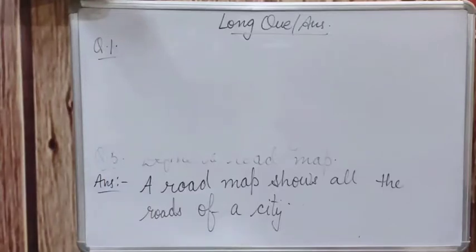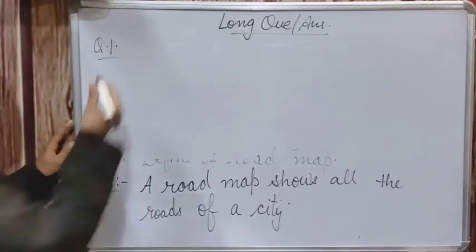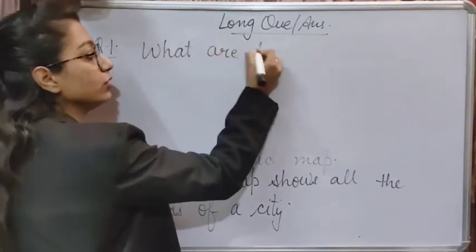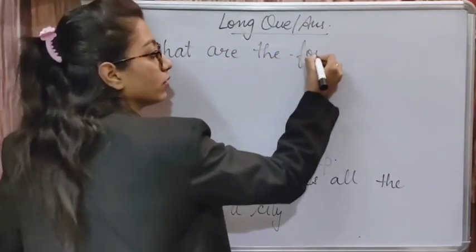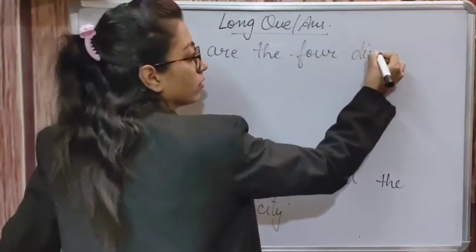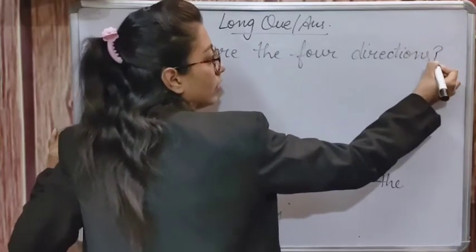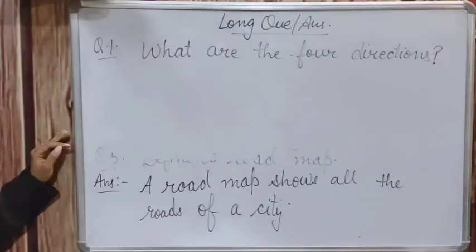Question number first is, what are the four directions? Okay, then put a question mark.